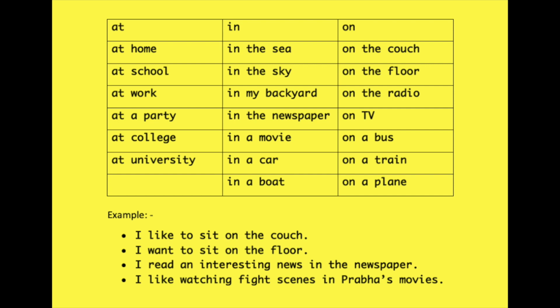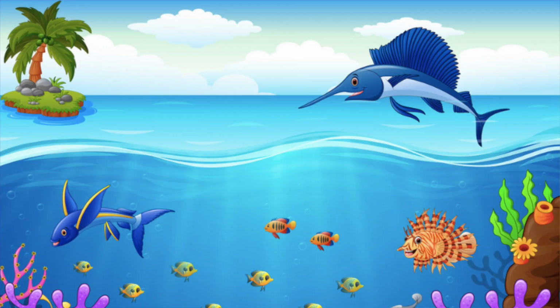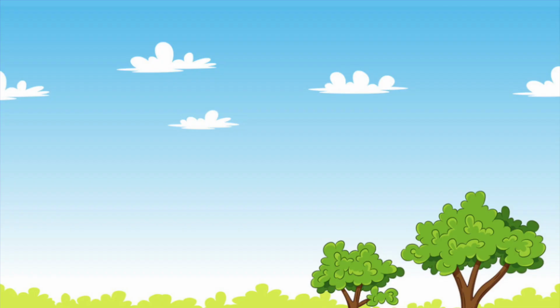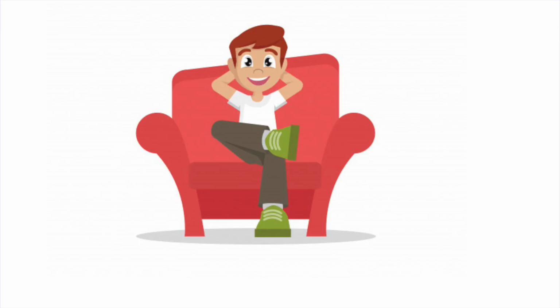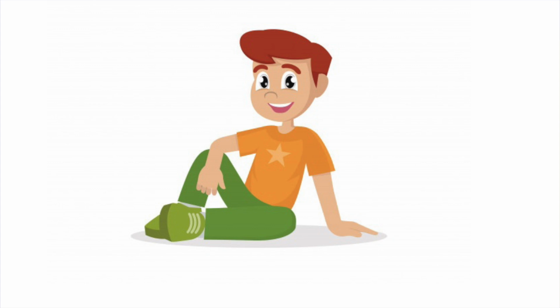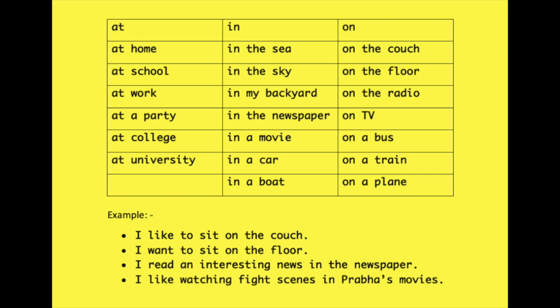Let's now talk about in and on. These are some common expressions. We can say fish in the sea, clouds in the sky, swimming pool in the backyard. I like to sit on the couch. Couch means sofa. Sometimes I want to sit on the floor. It means the surface. Next examples are about the media.